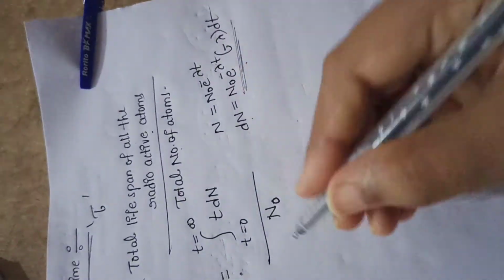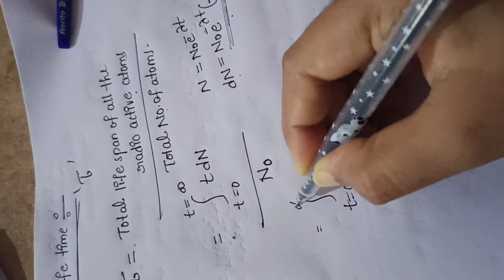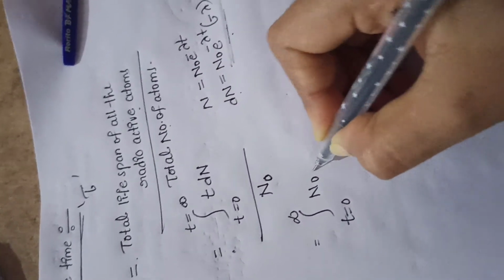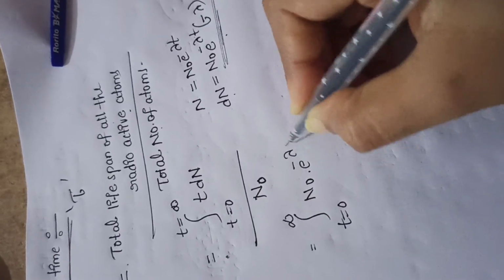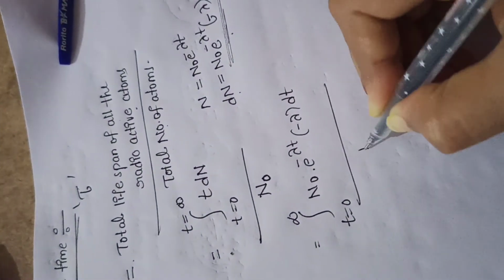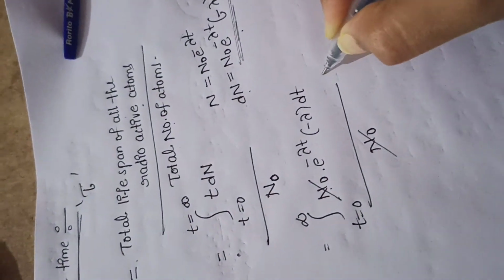Substitute the value of dN in this equation, that is the integration from t equals 0 to infinity of t times N0 e to the power of minus lambda t times minus lambda dt, divided by N0. N0 is a constant, so N0 gets cancelled.